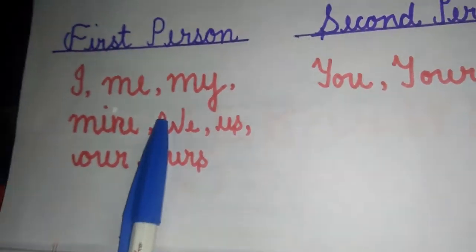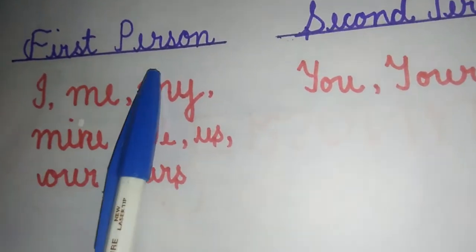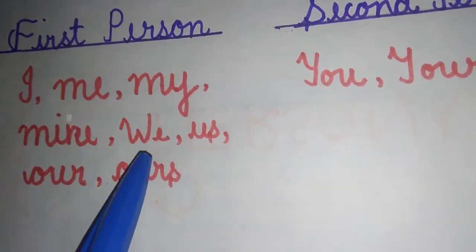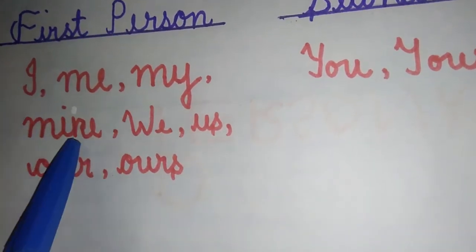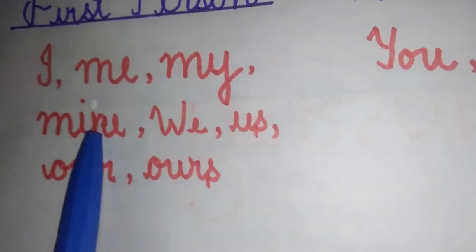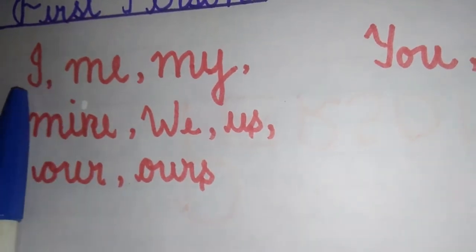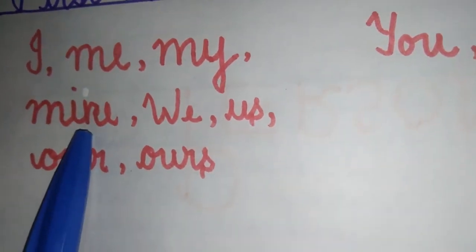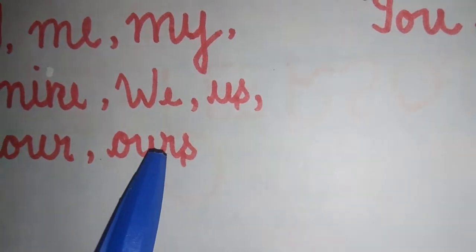In first person, pronouns referring to the speaker are called first person. They are we and I. We use me, my, mine for I. I is the subjective pronoun and me, my, mine are the objective pronouns. We is a subjective pronoun and us, our, ours are objective pronouns.